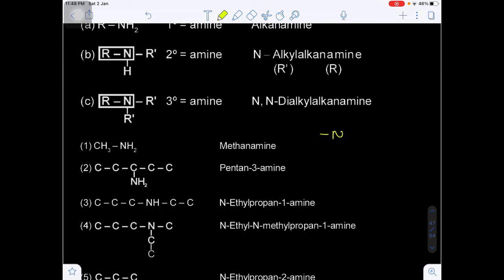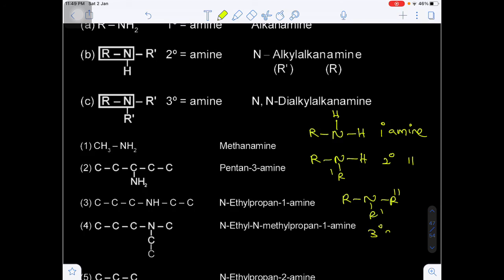If the nitrogen contains 1 alkyl group and 2 hydrogens, because nitrogen is trivalent, this is known as a primary amine. If the nitrogen contains 2 alkyl groups R, R dash and 1 hydrogen, this is the 2-degree amine. R, R dash may or may not be equal. If the nitrogen contains 3 alkyl groups R, R dash, R double dash, this is known as a 3-degree amine. If it is primary, that means only 1 alkyl group is present and the remaining 2 hydrogens, 1 degree.